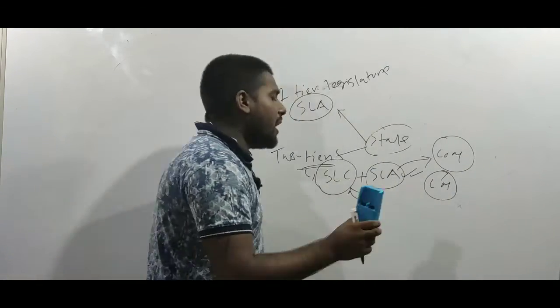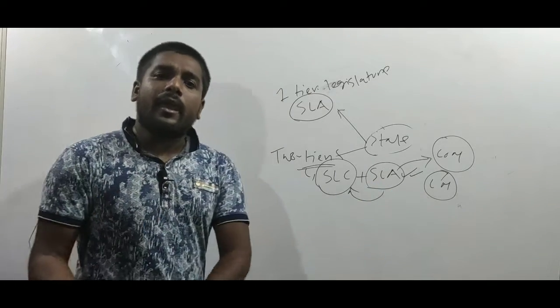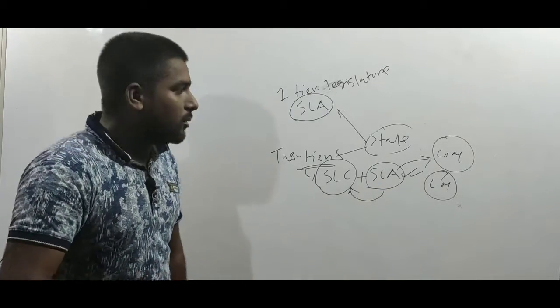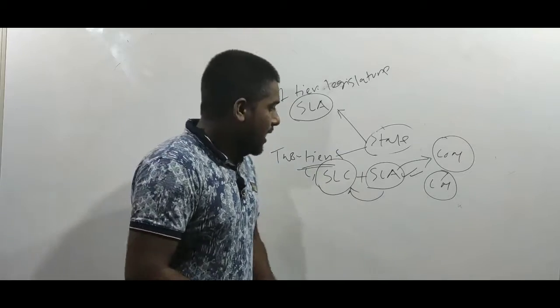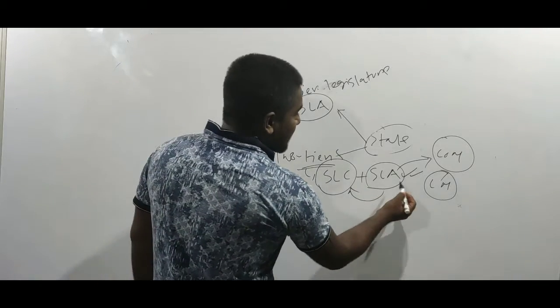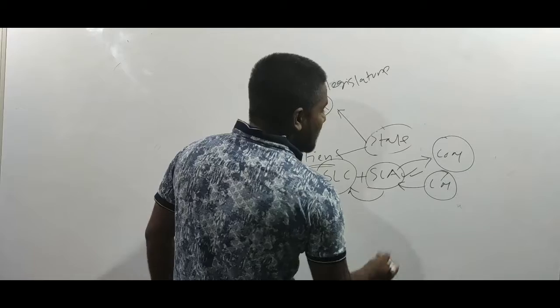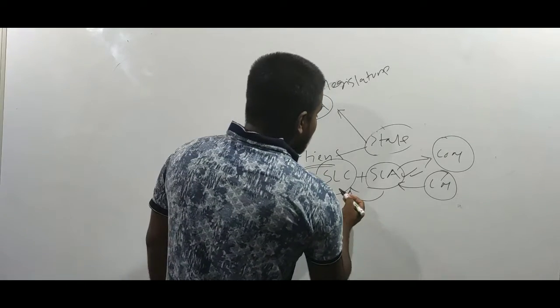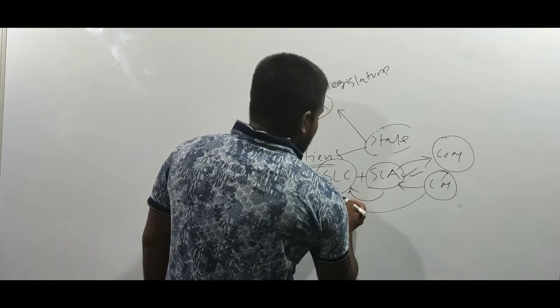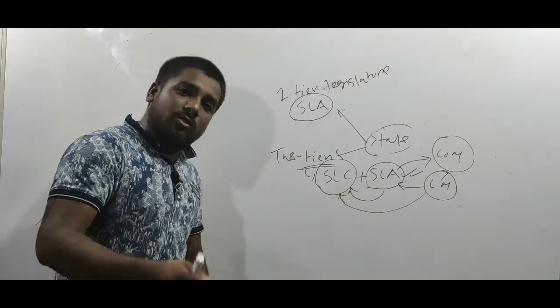That means in every state the CM heads a government, and the government will have some ministers, and the ministers will be selected from the legislative assembly most of the time, though sometimes a minister is selected from the state legislative council as well.